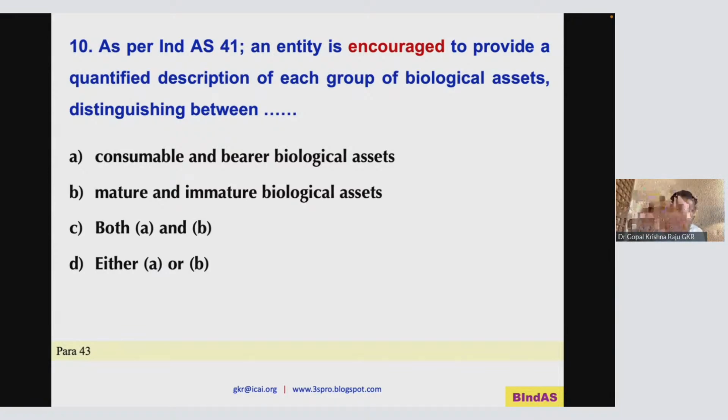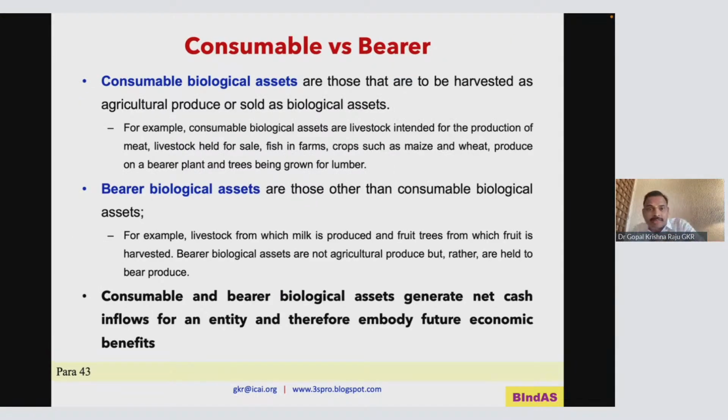Unless you understand this question, you cannot answer. Practically, you have to understand what is consumable, what is bearer, what is mature, what is immature. You have to understand the business. Then automatically the applicability will be clear to you. Good. So this is consumable versus bearer. I'm giving you the fundamental distinction.